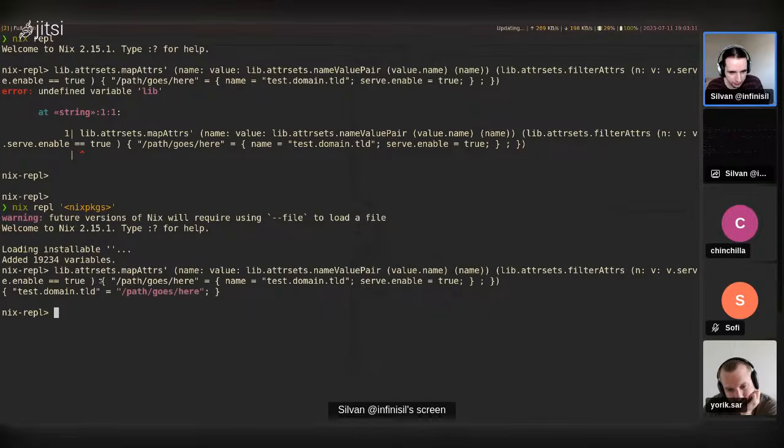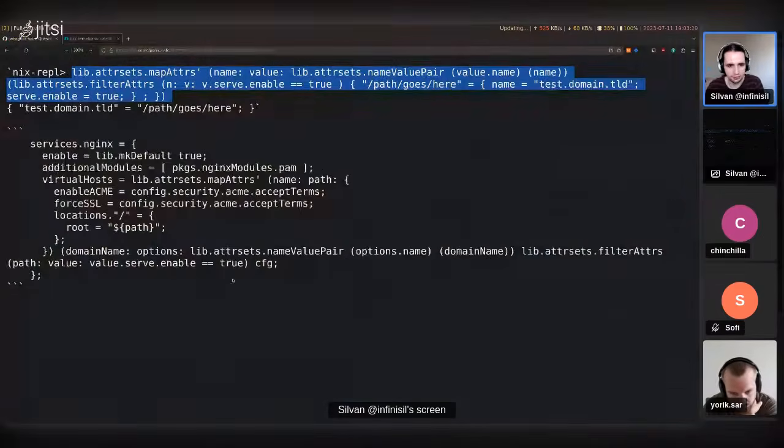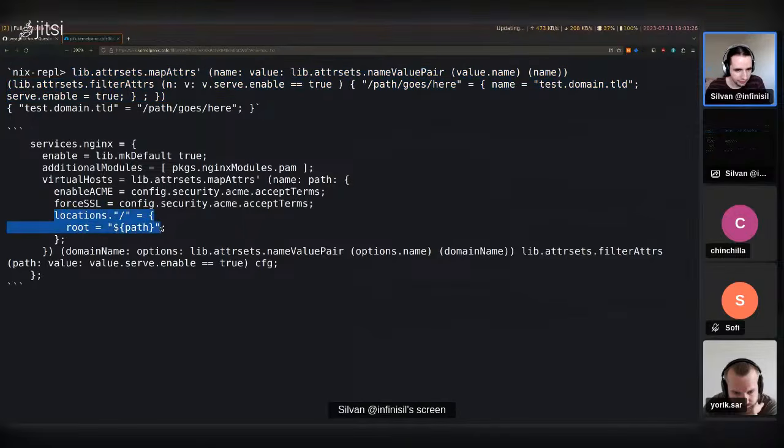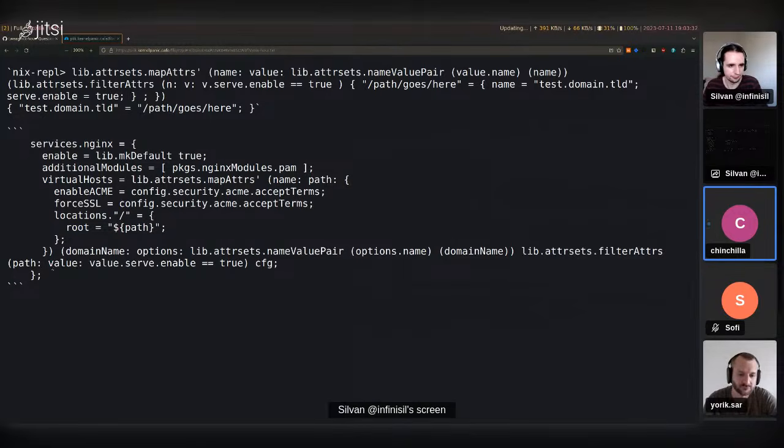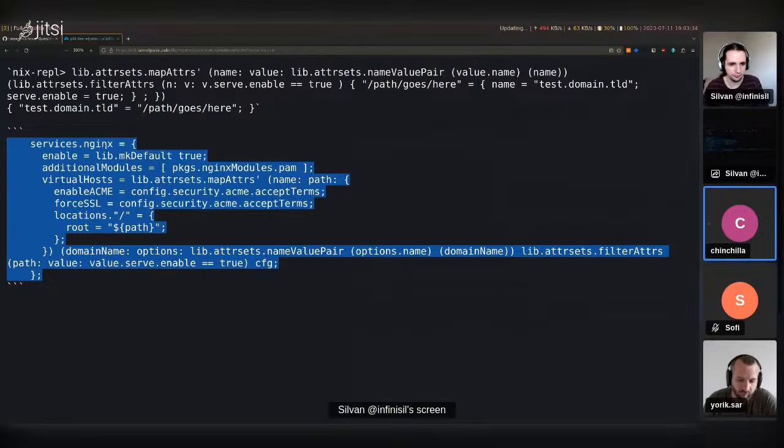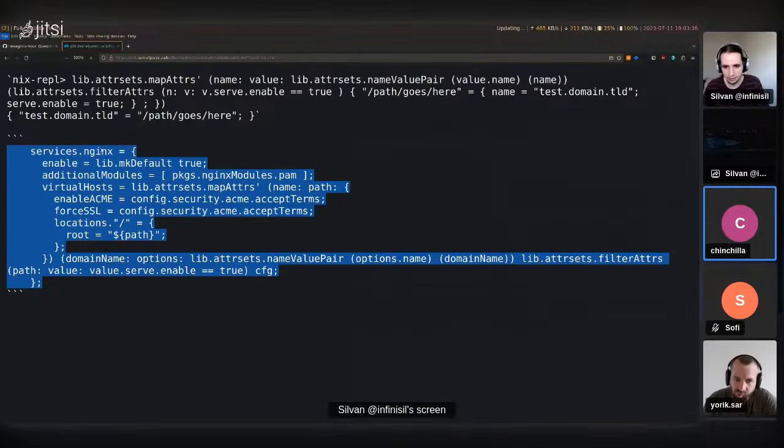So the input is an attribute set, kind of like this. Okay, and the output is, I guess, for virtual hosts and locations. Is that the...? That's exactly it. I want to serve that path as just static in Nginx. Yeah. All right.